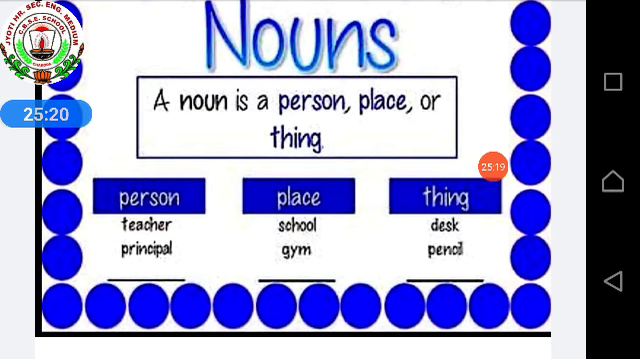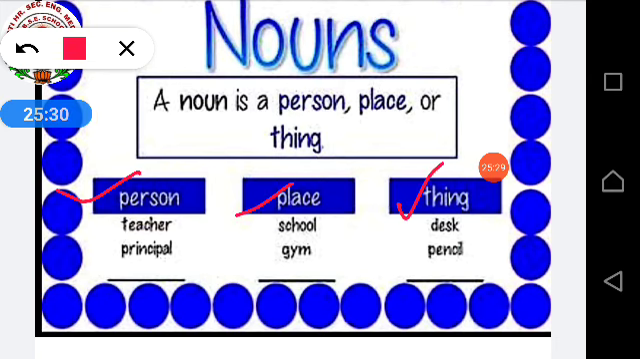Example, person: teacher or principal. They are persons. Place: school, gym. It's a place. Thing: desk, pen, pencil, book. All this comes under your things. So understood? Person, place and thing.